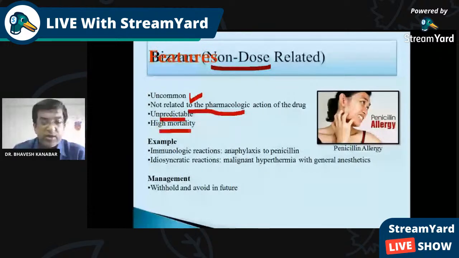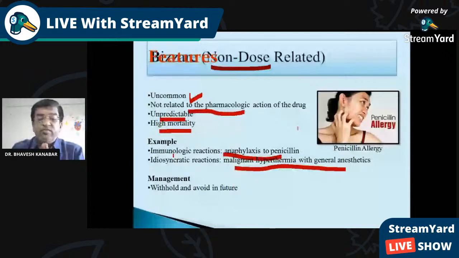Immunological reaction, that is anaphylaxis because of penicillin. Malignant hyperthermia with general anesthetics. Again, it is not related to pharmacological action. There is nothing related to general anesthesia producing hyperthermia. Similar to penicillin, penicillin doesn't have any action of anaphylaxis, even though it is produced.